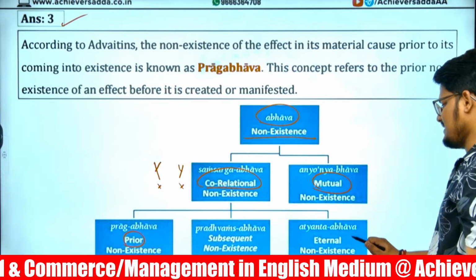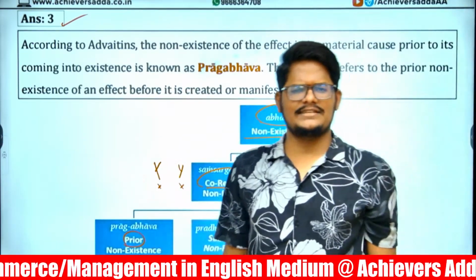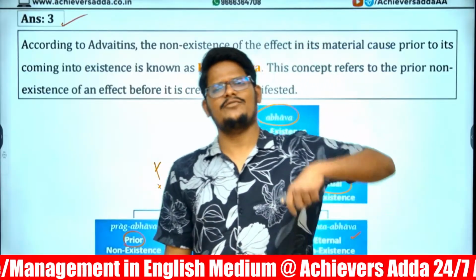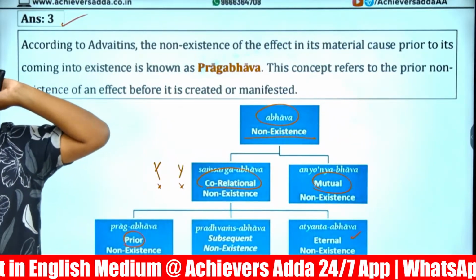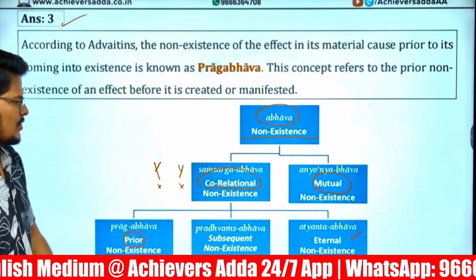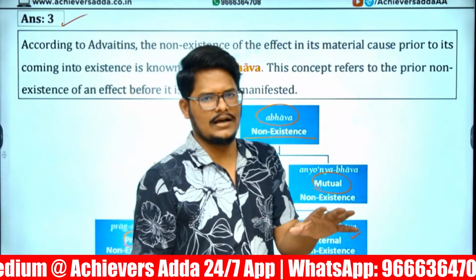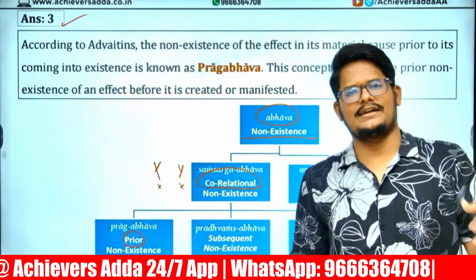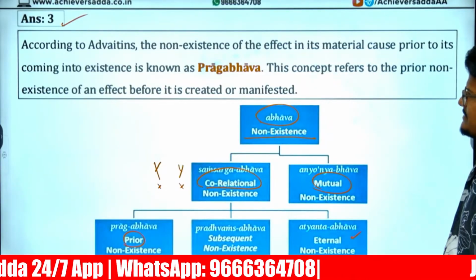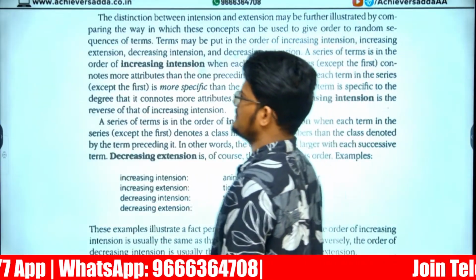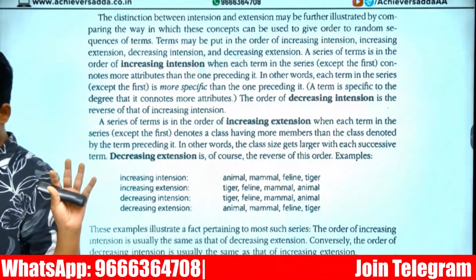Atyanta Bhava is eternal: previously not existed, presently not existed, and in the future also it won't exist. That is called Atyanta Bhava. Nowhere does it exist, neither past, present, nor future. Anyonya Bhava is mutual non-existence.